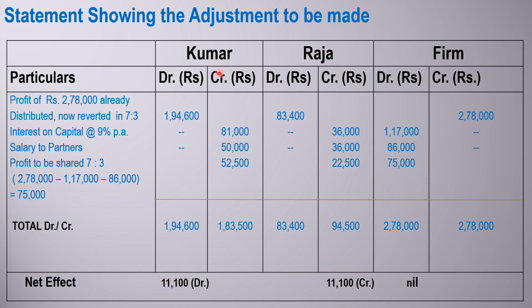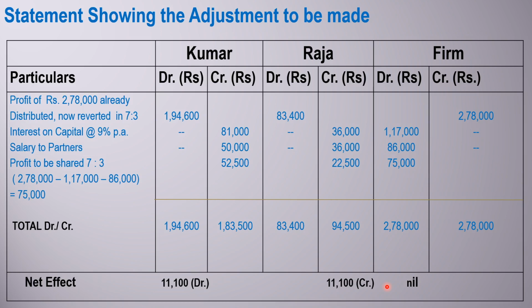Kumar has taken more, so Kumar should return the cash. But generally at that moment, cash will not be received from Kumar and cash will not be paid to Raja; we will make the capital adjustment. So Kumar's capital or Kumar's current account will be debited by this amount and Raja's capital will be credited the same amount, and the net result will come as 0. So this is the way to find out the net effect among the partners, and we can rectify the mistake which was made earlier.